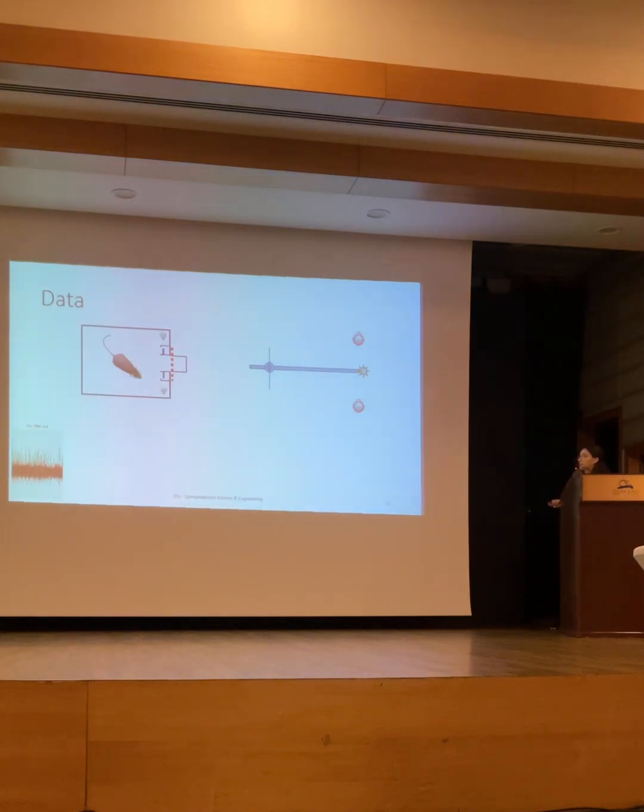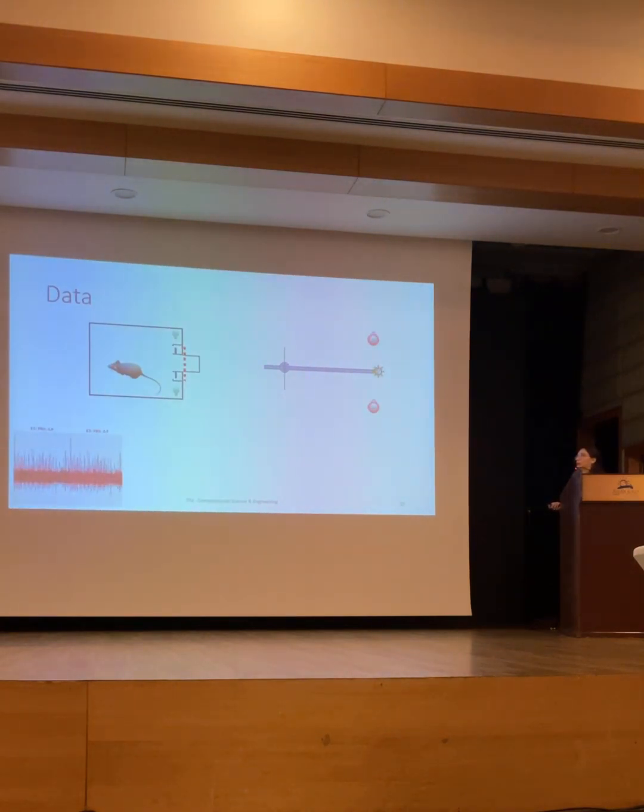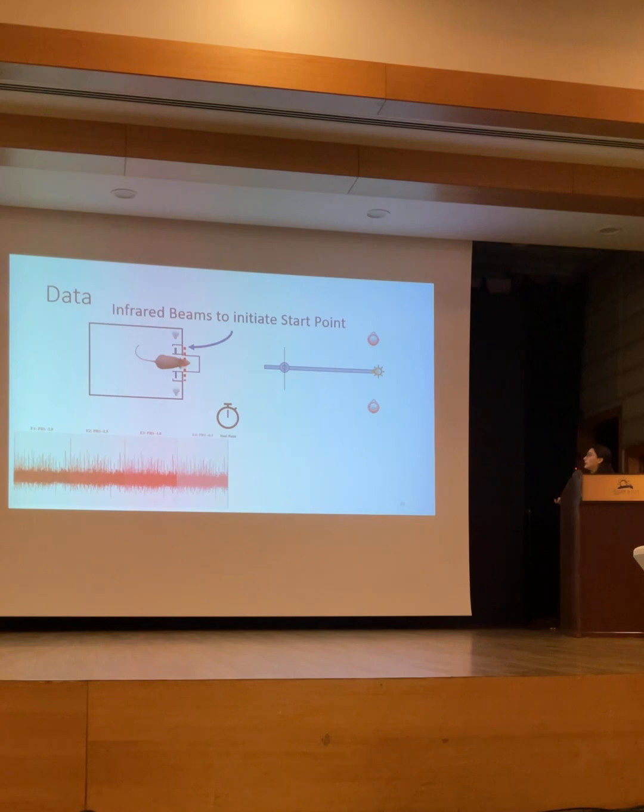The rat has freedom to walk in the cage whenever and wherever it wants. Whenever it approaches and walks through the top, there is an infrared beam that initiates the start point of the data.